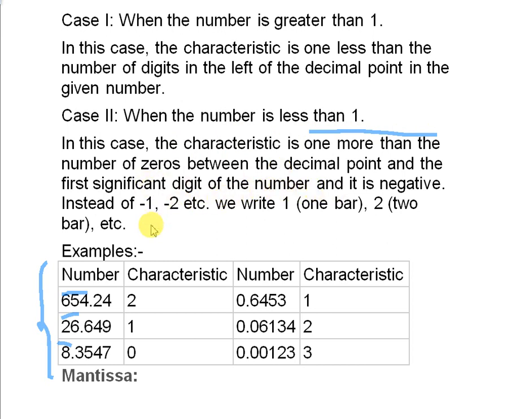Instead of -1 and -2, we write 1 bar or 2 bar etc. That means between the decimal point and the first digit, we have to count the number of zeros, and the characteristic will be that plus 1. So here is no 0, then 1. Here was 1 zero, then the answer is 2, and here were 2 zeros, so the answer is 3. Characteristic is 3. The second part, mantissa.